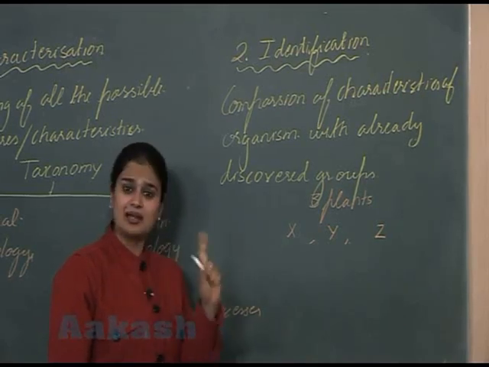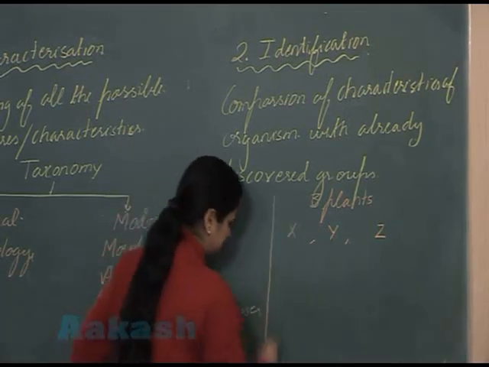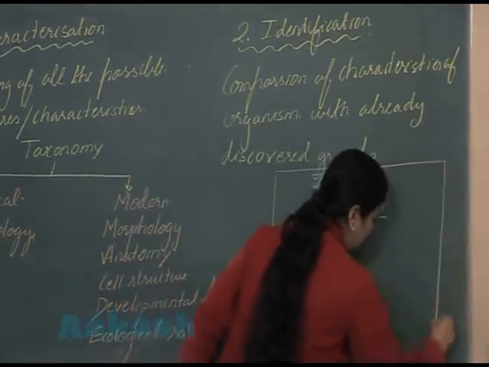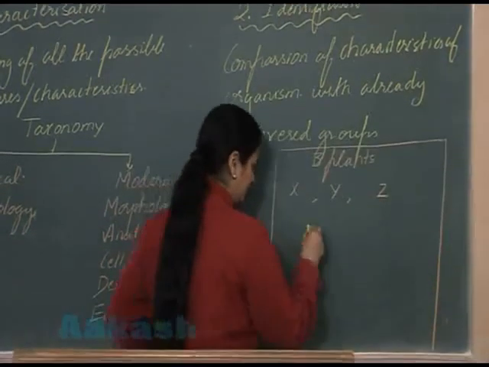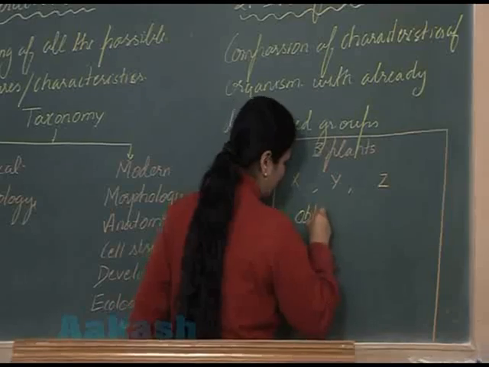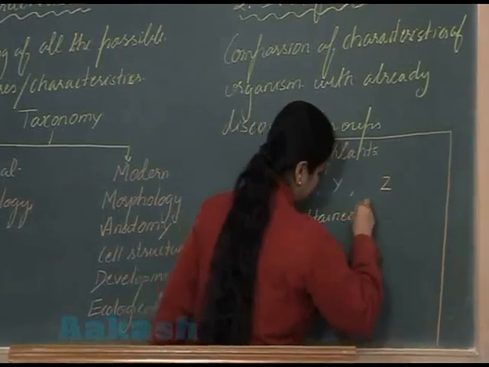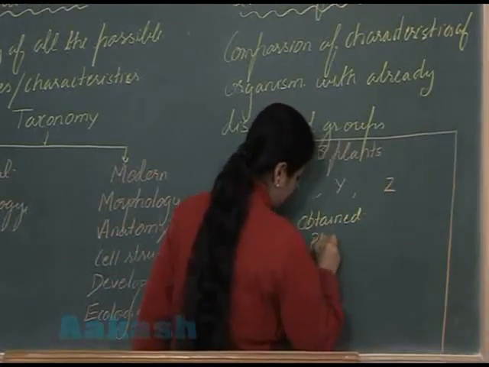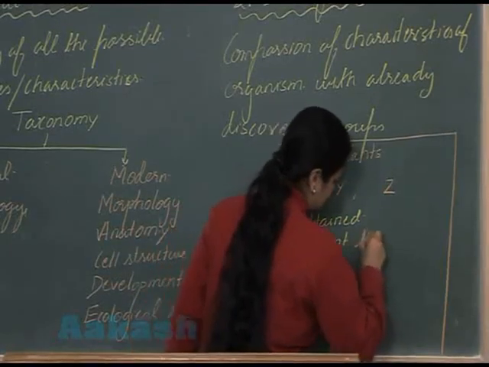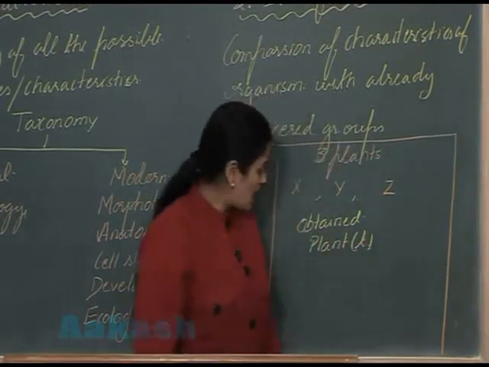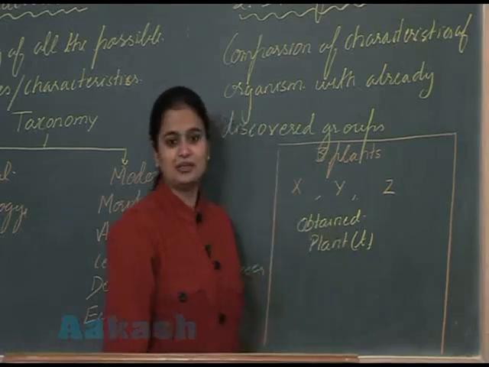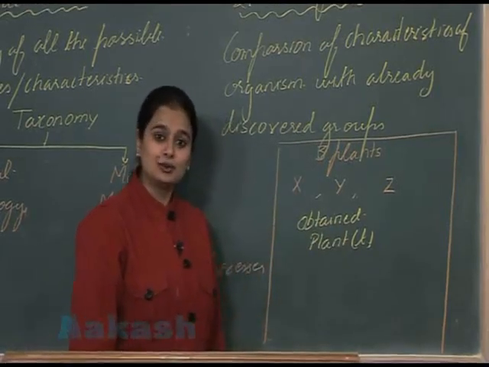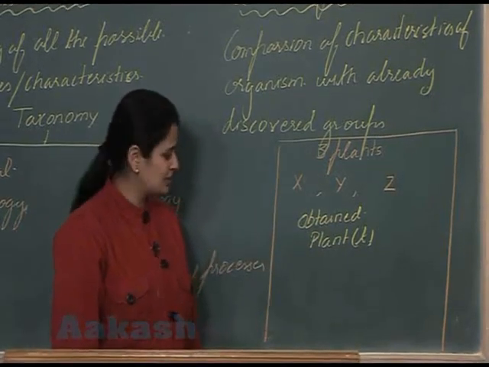Let's say that plant is T. Now I have to identify this plant. Now how will I do this?